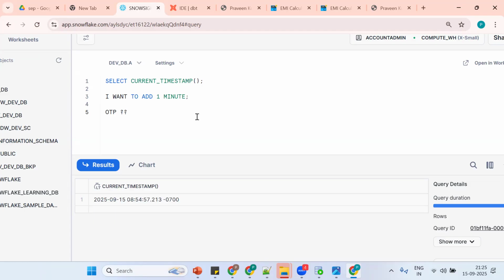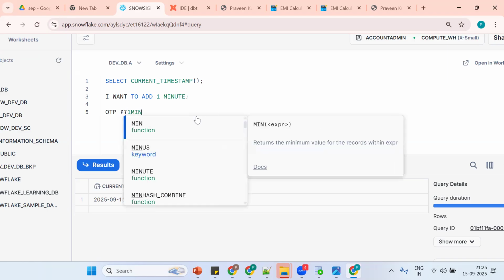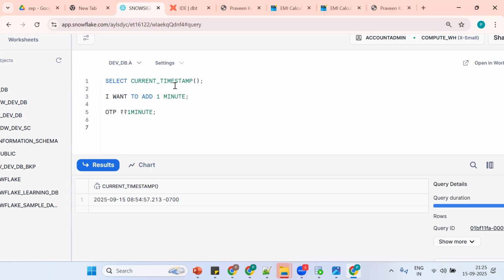Okay. OTP value for how many seconds? And OTP is like 1 minute. Assume like 1 minute. Okay. So see, the requirement is what?